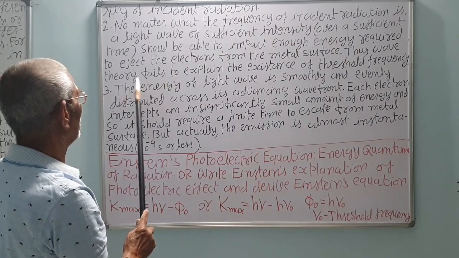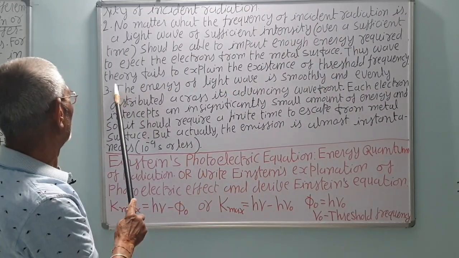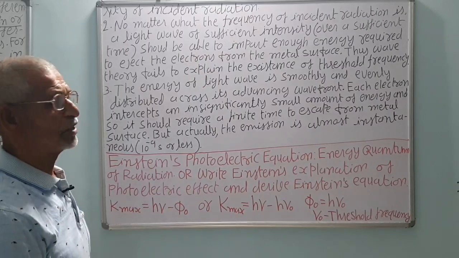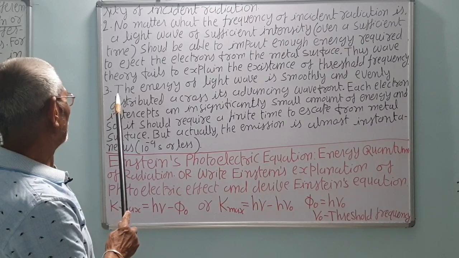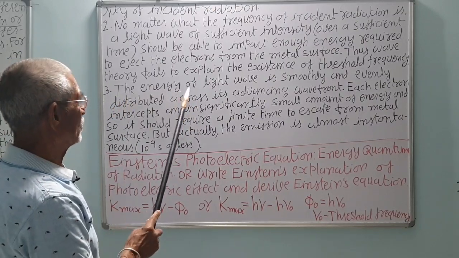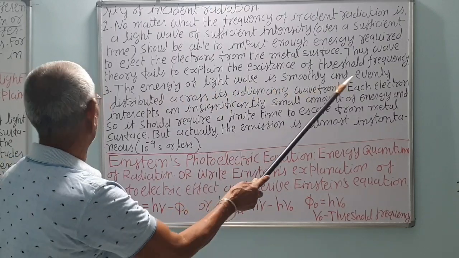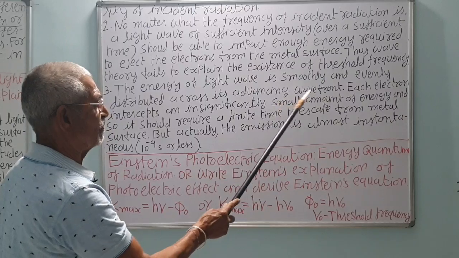Thus, the wave theory fails to explain the existence of the threshold frequency, because the intensity may be high, but if the frequency is less than the threshold, it won't emit. The energy of a light wave is smoothly and evenly distributed across the advancing wavefront.